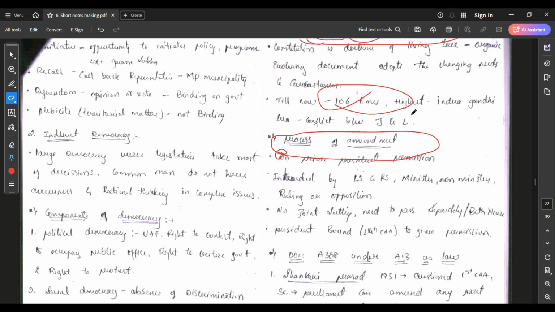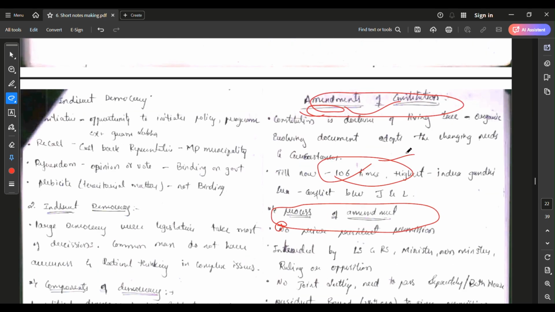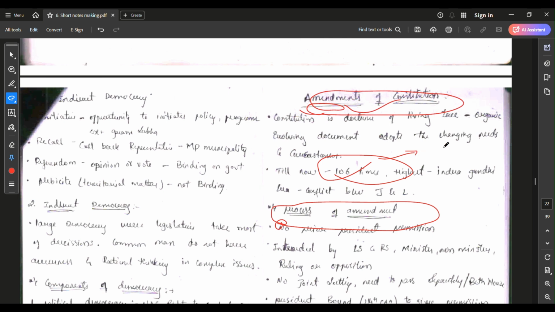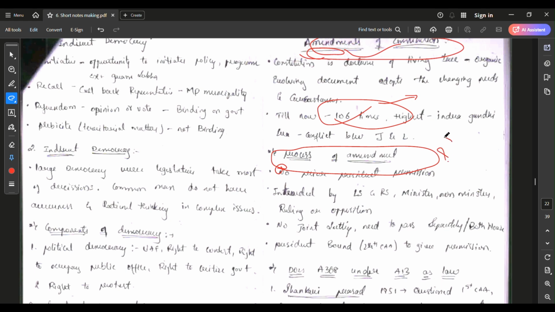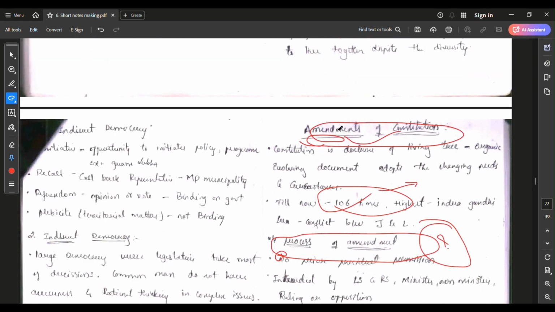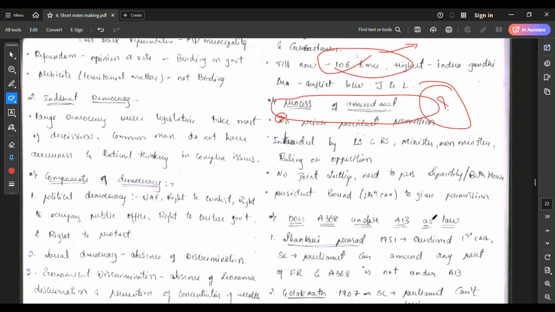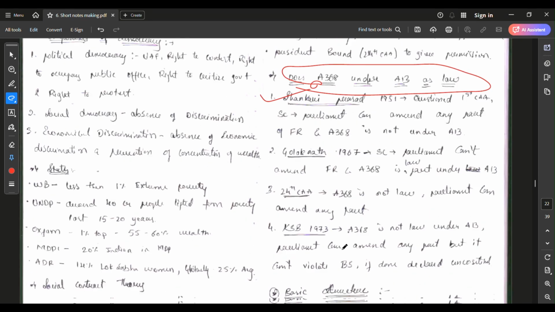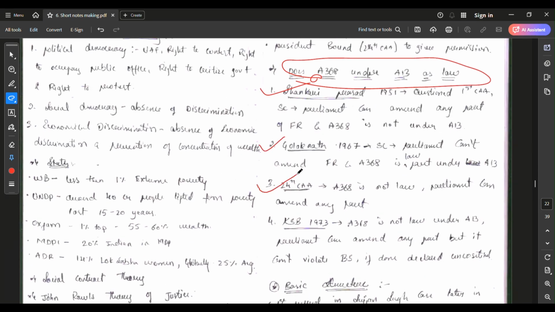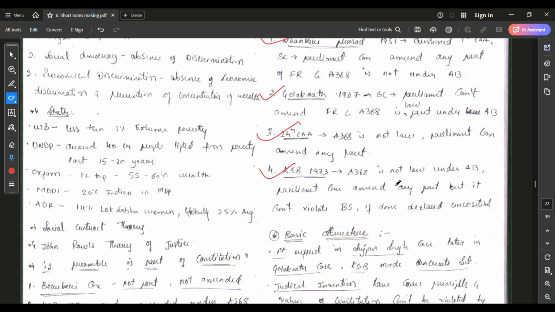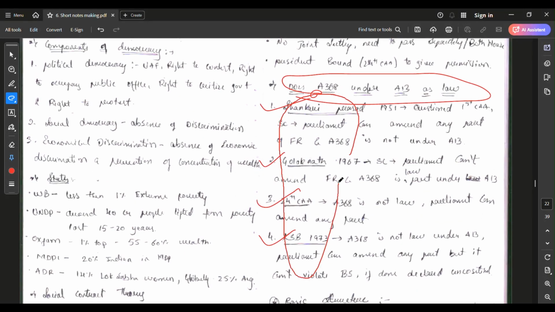Till now, 106 times the Constitution has been amended. The recent amendment is the women reservation bill. You should bring that when they ask about constitutional amendments. There are cases about whether an amendment bill under Article 368 comes under Article 13 or not. You can see here the cases: Shankari Prasad case, Golaknath case, 24th constitutional amendment, Keshavananda Bharati case. I brought 4 cases and explained 2 to 3 lines of each case.